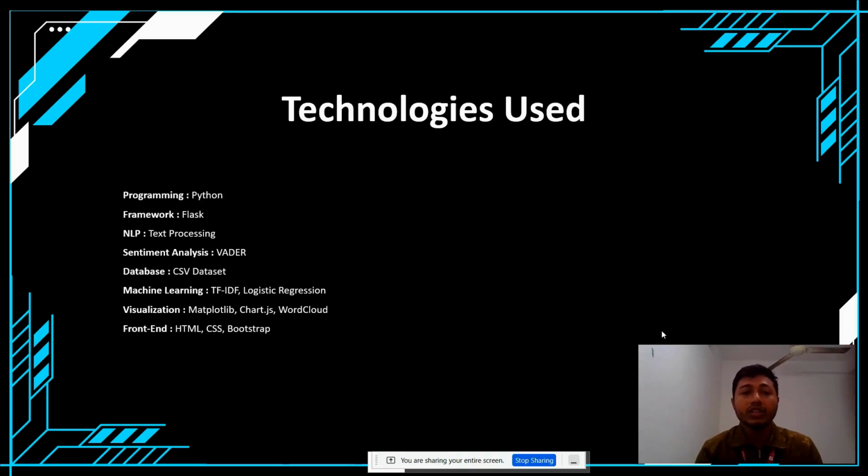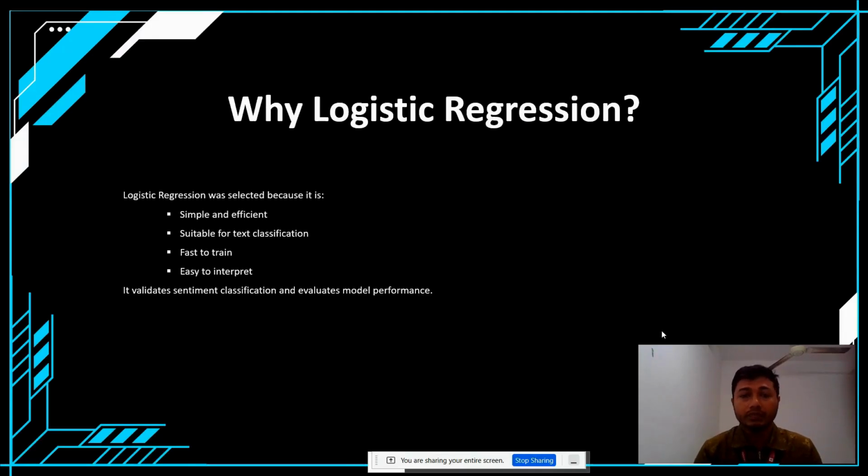Technologies used. In this project, I use Python programming and the Flask framework. For text processing, I use natural language processing, and for sentiment analysis, I use VADER. For machine learning, I use TF-IDF, term frequency and inverse document frequency, and logistic regression. For visualization, Matplotlib, Chart.js, and word cloud. For front-end development, I use HTML, CSS, and Bootstrap.